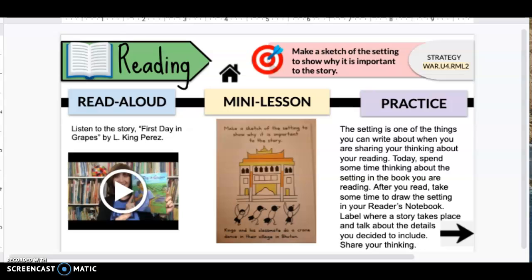And notice that it is a simple drawing. A sketch is just a simple drawing. It doesn't have to be elaborate or fancy. It's just simple. And look at the sketch and see how it helps to know where this story takes place.